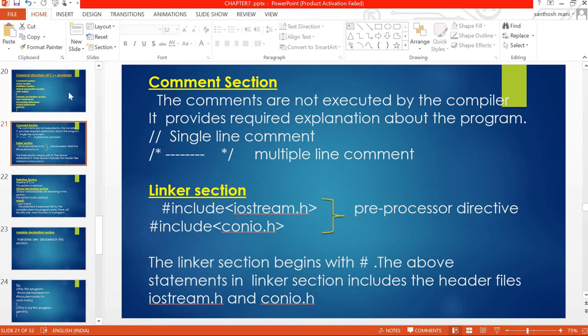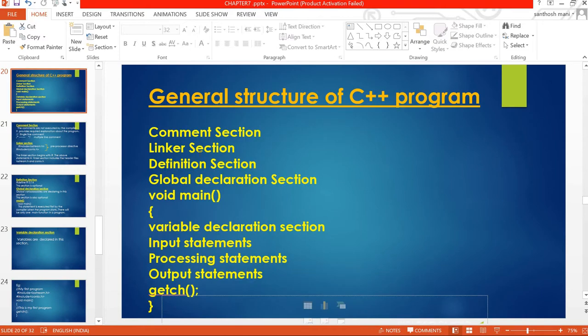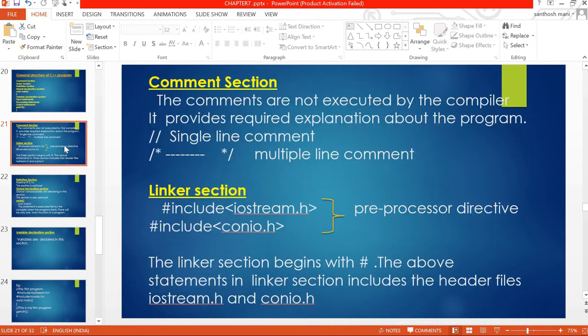Then the second section, after the comment section, is the linker section. In the linker section, we include the header files.